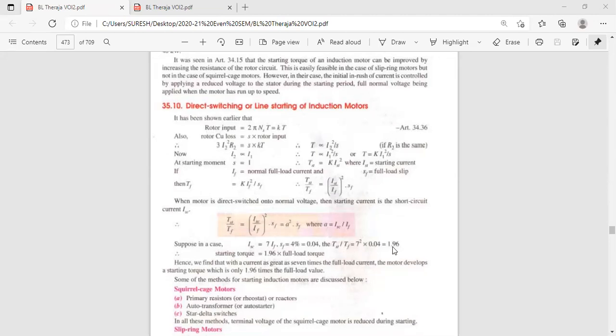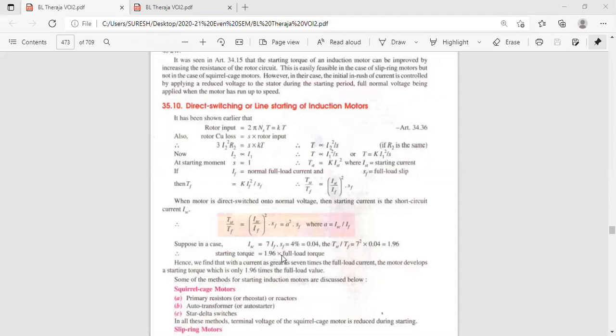See, torque is only 1.96 of the full load torque. But what is happening to the current? 7 times the full load current. The current drawn is very high, but the torque is very less, only 1.96 times the full load torque. TF is the full load torque. When the initial current is very high, the torque is very less.